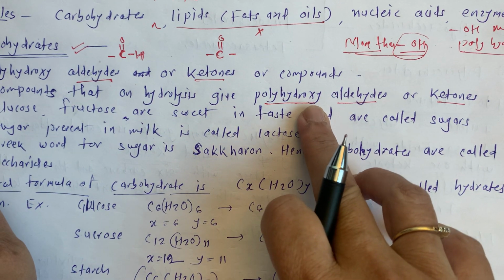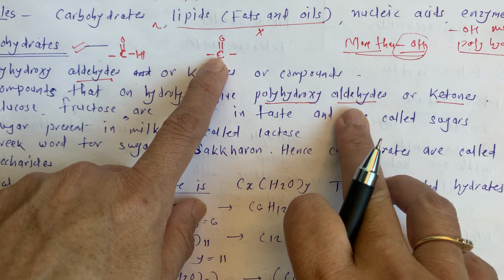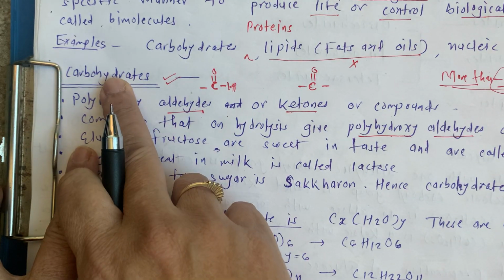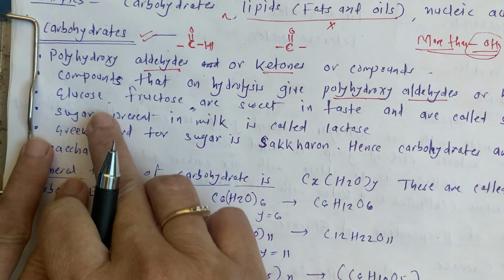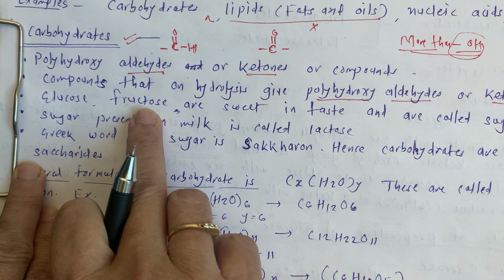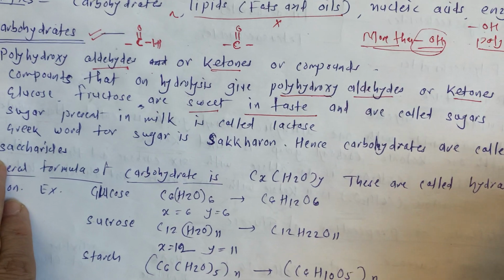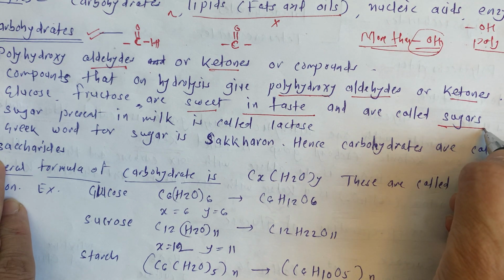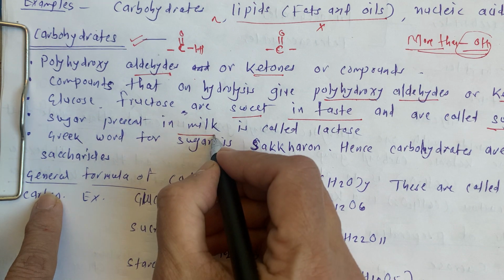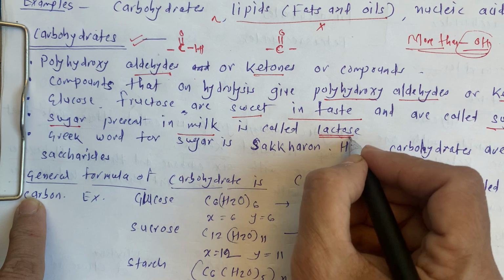And with that polyhydroxy there is an aldehyde group or a ketonic group. Then polyhydroxyaldehydes or polyhydroxyketones are called carbohydrates. So for example, glucose, fructose, all these are carbohydrates. They are sweet in taste, so in general we call them sugars also. For example, in milk also sugar is present, and that sugar is known as lactose.